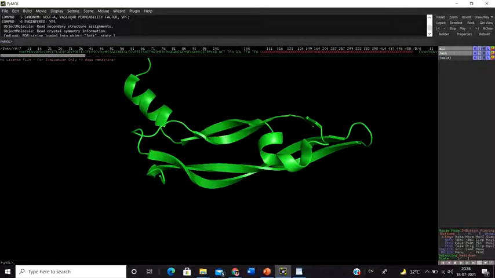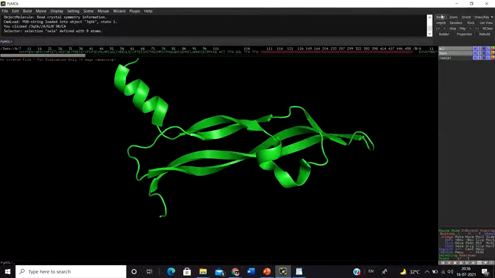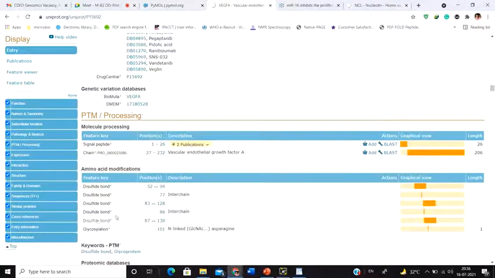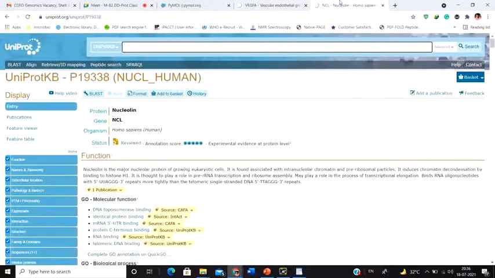yes, this is a vascular permeability factor. This is not a VEGF protein. Sorry, that's why the sequence is not similar. This is not the protein. But yes, the 52nd and 94th amino acids are in a disulfide bond, whereas the 83rd and 128th also form a disulfide bond with one another, but for that particular protein. And then there are several other proteins which have other modifications as well.